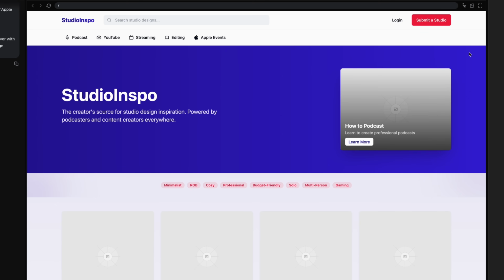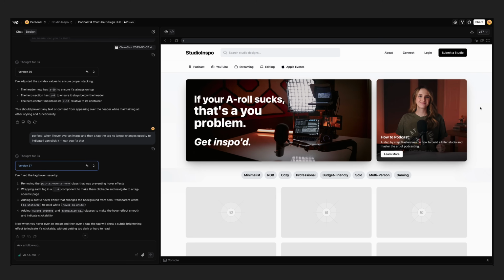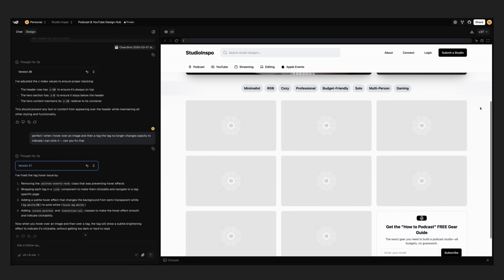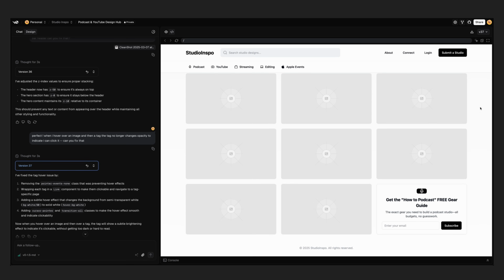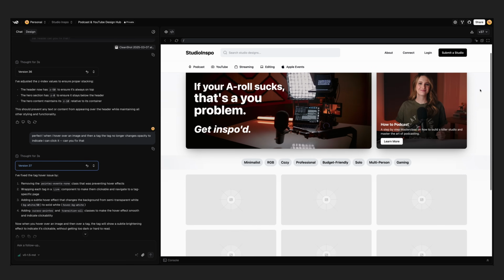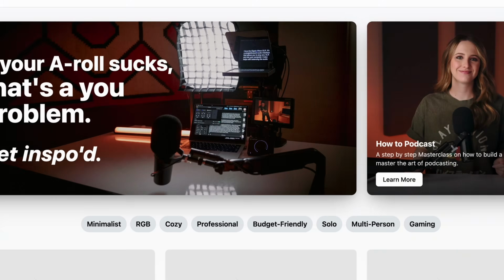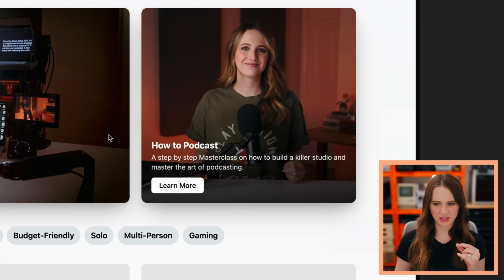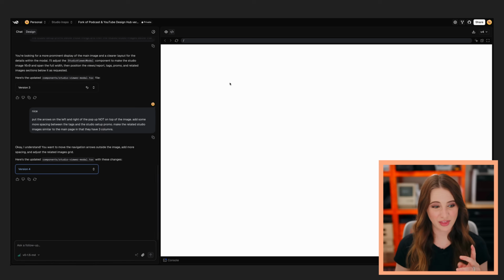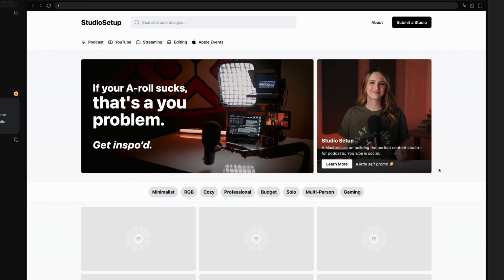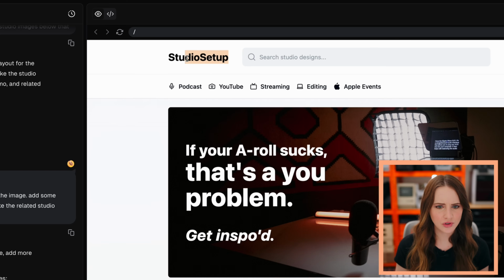I tried to keep the colors and go more designy. This just didn't work. Okay, by version 37, you can tell that we have something that resembles what the final product is going to be. But as you can tell, I'm scrolling and those tag pills don't stick at the top. And I'm noticing I kind of like the drop shadow here. Anyways, let me go to the 7th fork here. I'm pretty confident that this is going to be the final design that I land on. I'm noticing that this says studio setup instead of studio inspo, so I gotta change that.